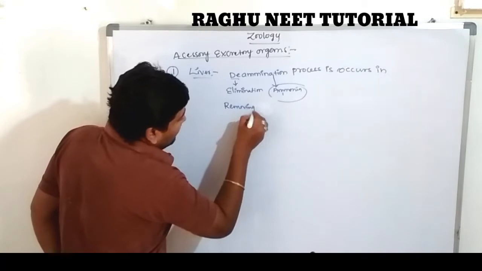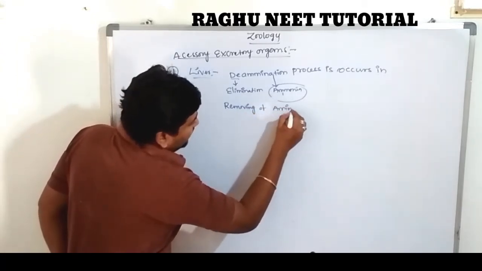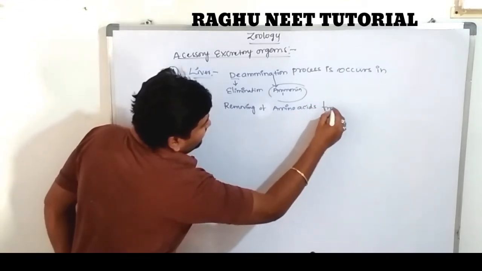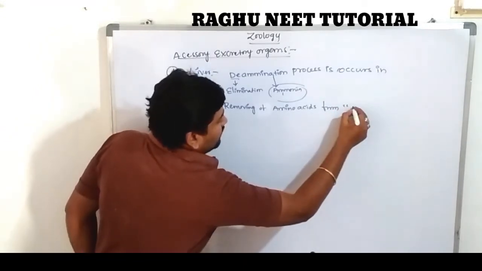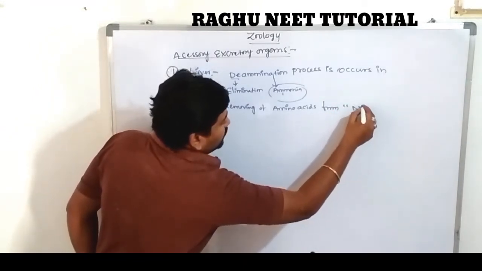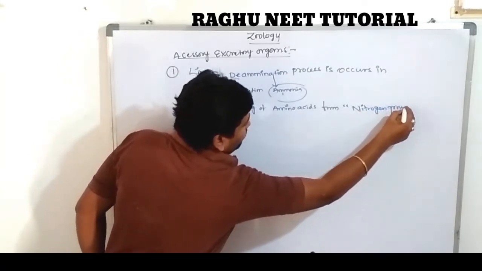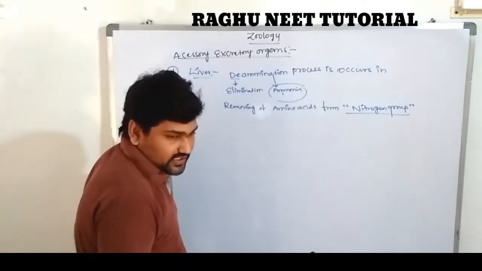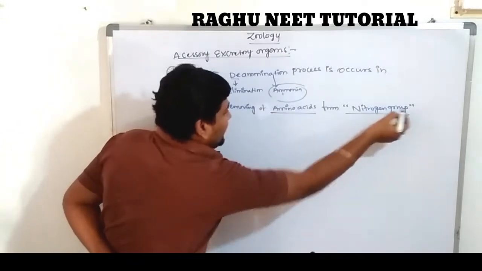removing of the nitrogen group from amino acids. That is called deamination. The removing of the nitrogen group from amino acids.